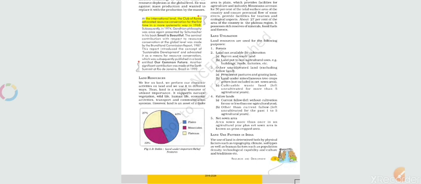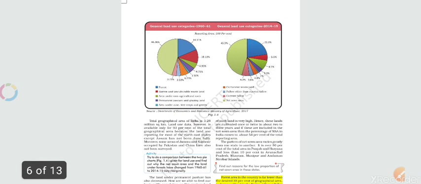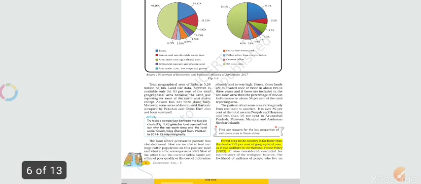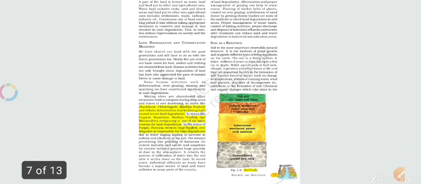what is the proportion of plains, mountains and plateaus in India, and this pie chart we have discussed. Later on we discussed what land degradation is, and what kind of problems occur in various parts of India due to land degradation, like Jharkhand, Gujarat and Punjab.